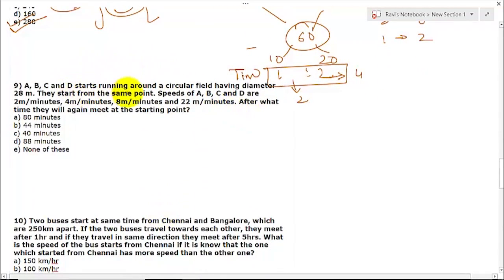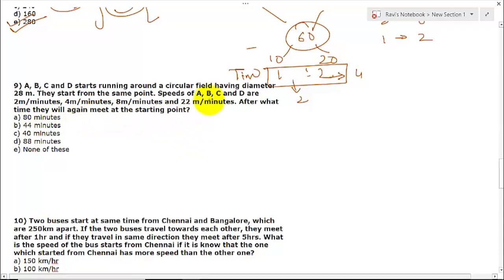A, B, C and D start running around a circular field having a diameter of 28 meters. They start from the same point. The speeds of A, B, C and D are this much. After what time will they meet at the starting point?